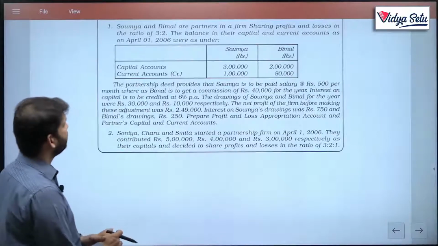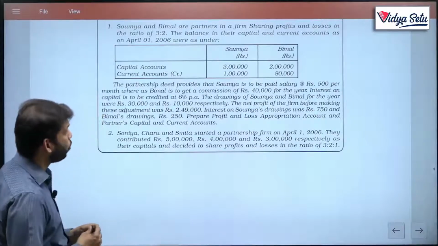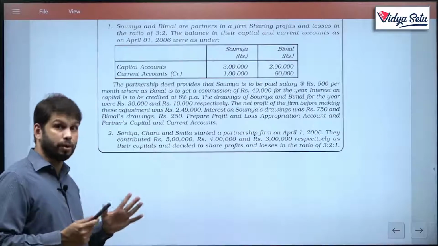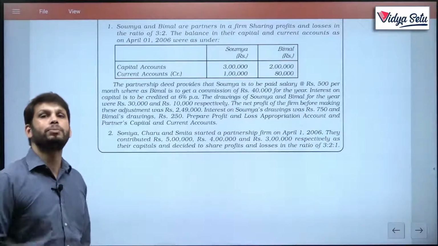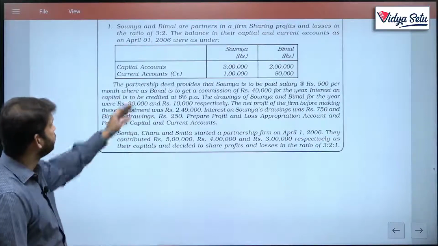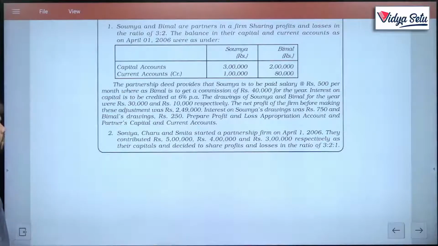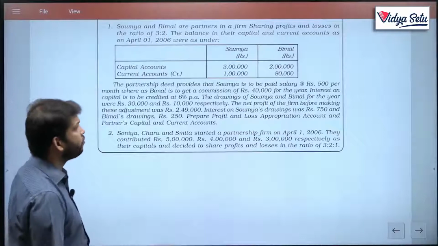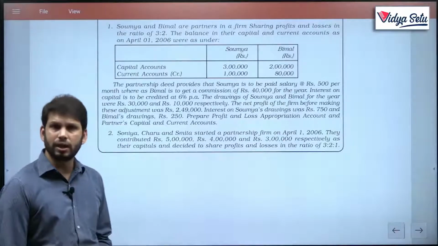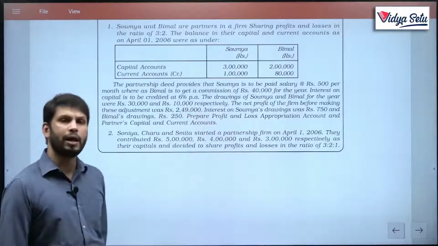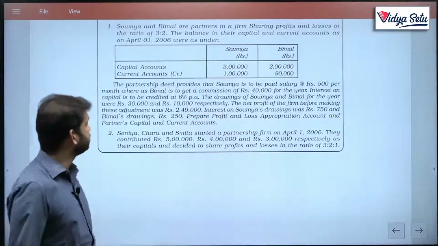What is the other information? The partnership deed provides, okay, so the partnership has a deed. So we will just forget about the rules in absence of partnership deed. The partnership deed provides that Soumya, the first partner, is to be paid a salary of rupees 500 per month. Now there are 12 months in a year, so it comes to 500 multiplied by 12, which is 6,000.